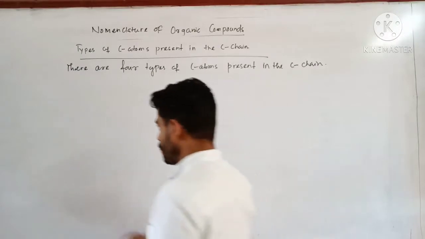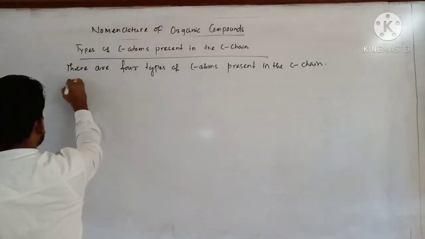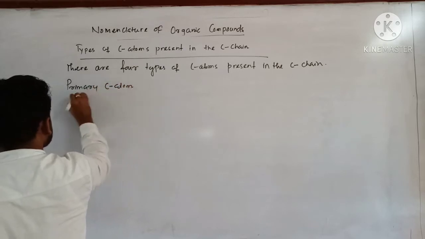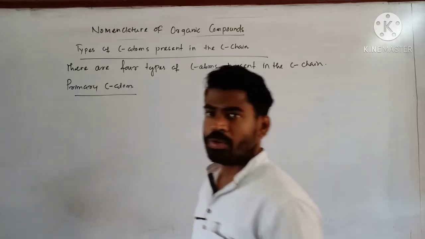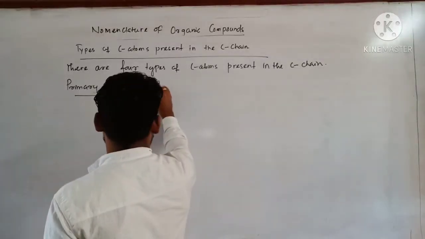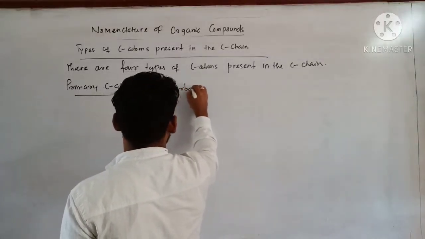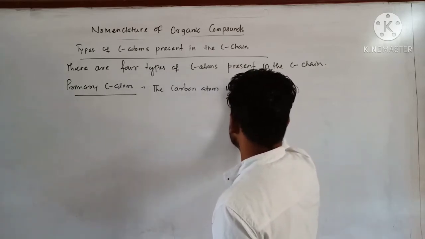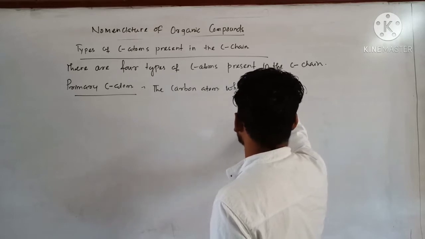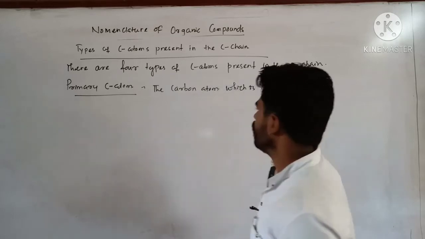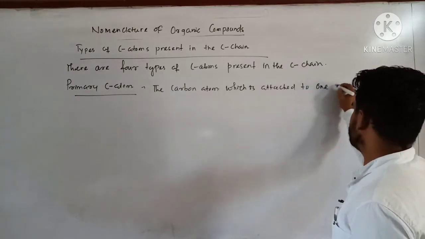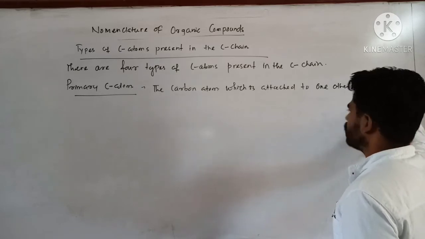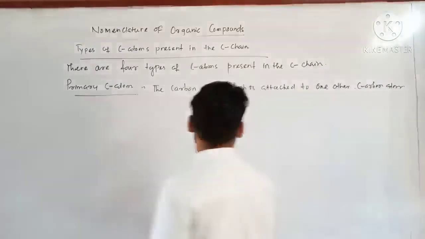These are: first one, primary carbon atom. Here the carbon atom which is attached to one other carbon atom is called a primary carbon atom.